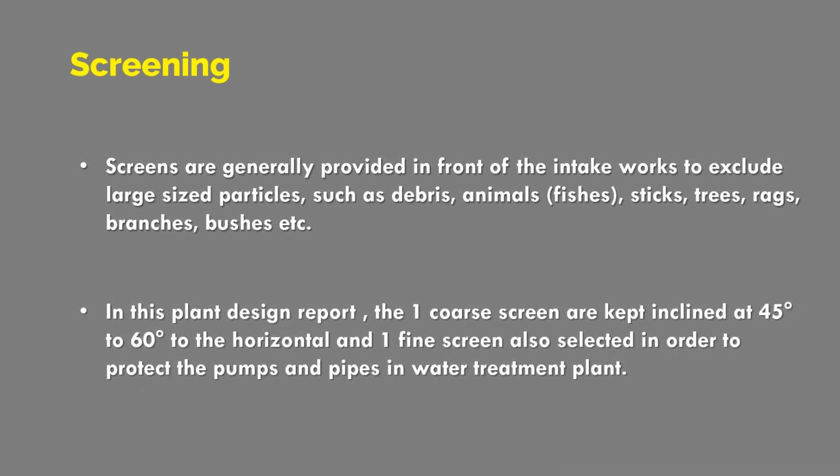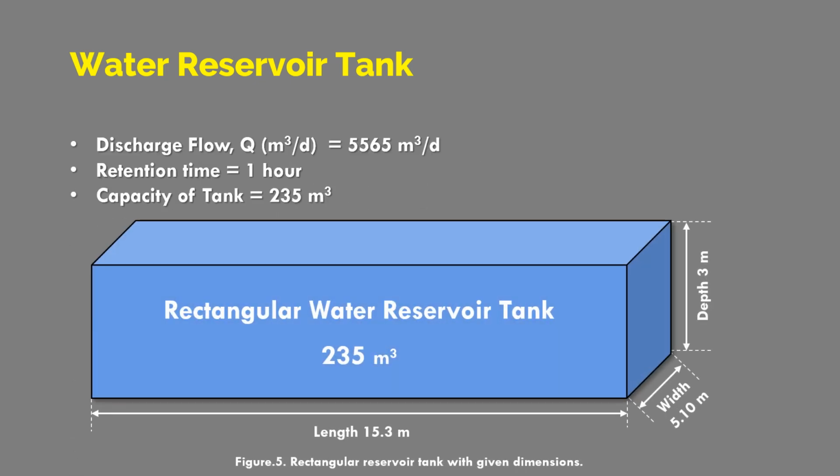In this plant report, I selected one coarse screen and kept it inclined at 45 to 60 degrees to the horizontal, and one fine screen was also selected in order to protect the pump and other pipes of the project plant. So here is the water reservoir tank design. You can see here the overflow is 5,565 meter cube per day, and for retention time I selected 1 year. Its overall capacity is about 235 meter cube. Its depth is 3 meters, width is about 5.10 meters, and length is about 15.3 meters.